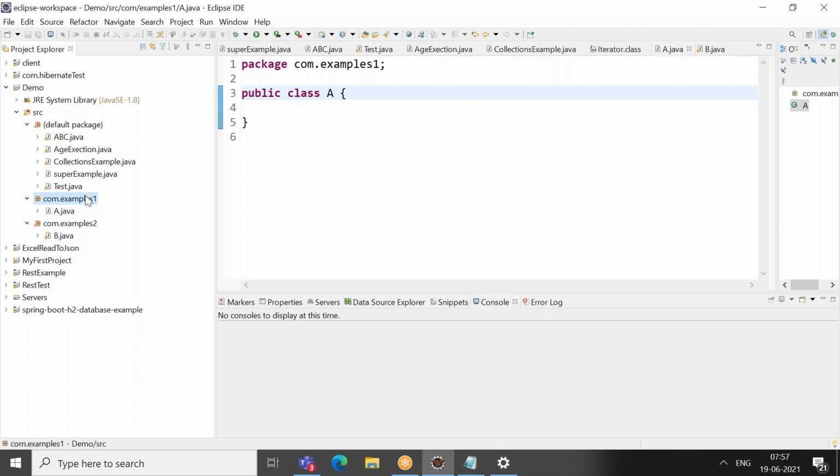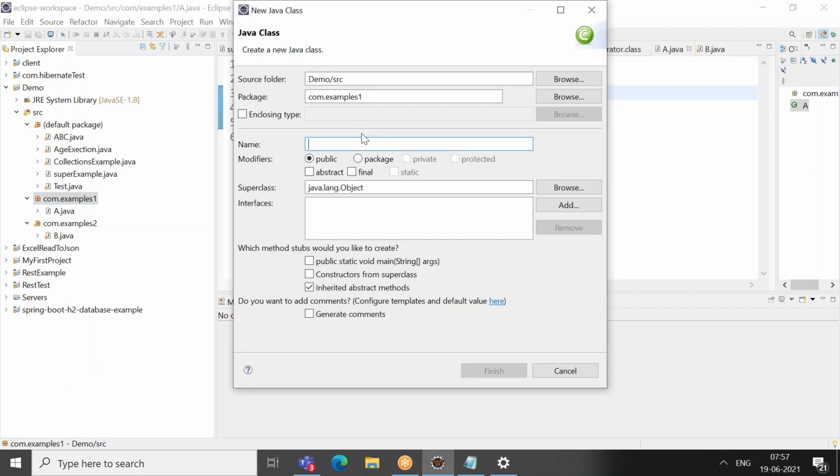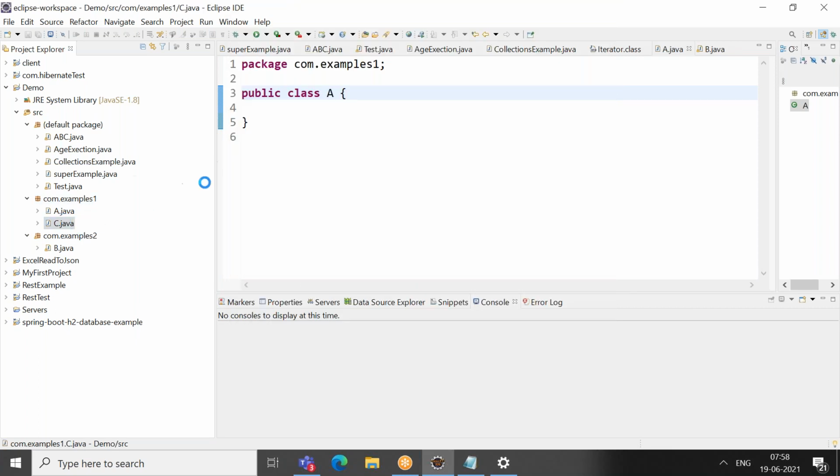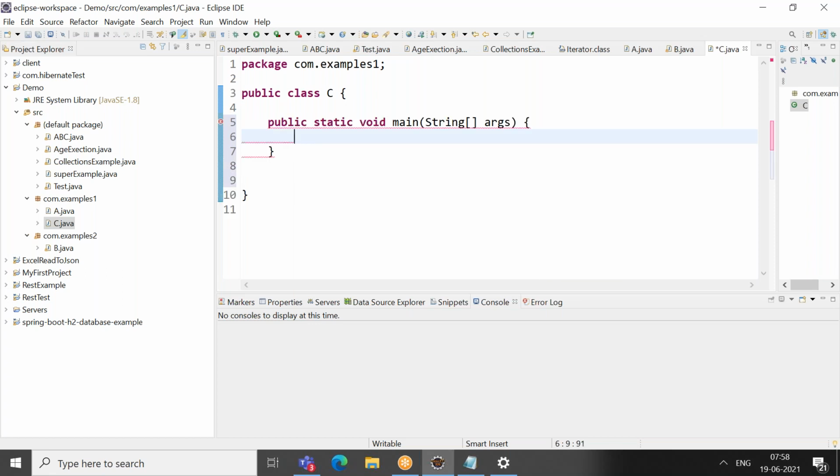Okay, you see. Assume that I'm creating one more class, something like C, in com.examples1.